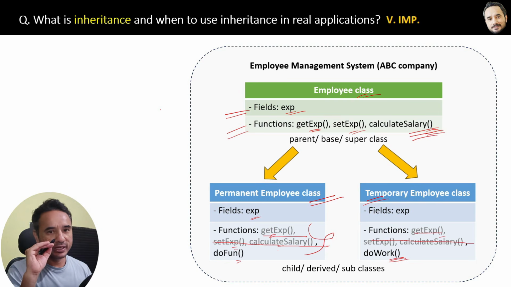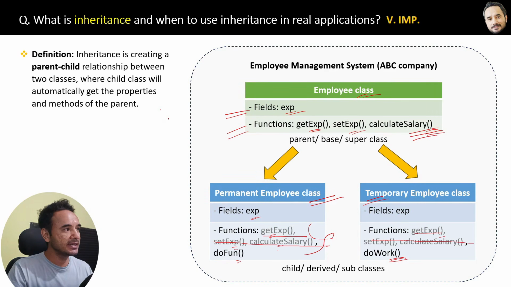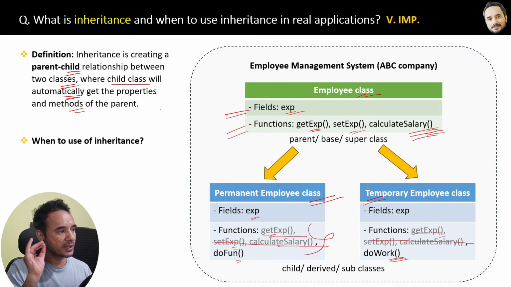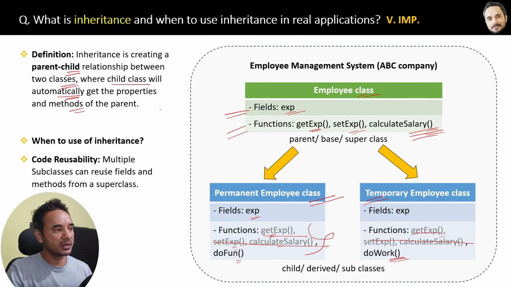Great. Now let's conclude the definition of inheritance. Inheritance is creating a parent-child relationship between two classes where the child class will automatically get the properties and methods of the parent class. When should inheritance be used in an application? The answer is for code reusability purposes. Multiple subclasses can reuse fields and methods from a superclass or a base class. So that is inheritance at the conceptual level, and in the upcoming question I will show you the implementation of this.